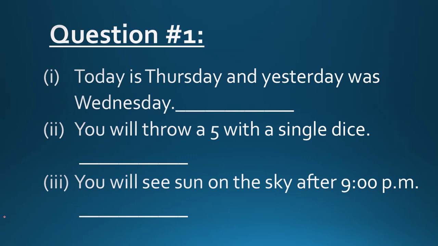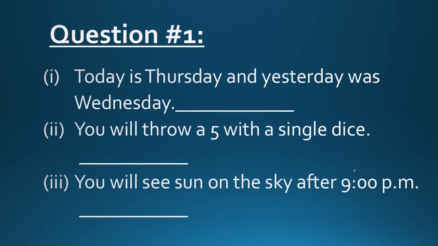You will throw a 5 with a single dice. When you throw a dice, there are a total of 6 outcomes you can get: 1, 2, 3, 4, 5, or 6. So there is a chance that when you throw a dice, you will get 5. So this is a possible event.